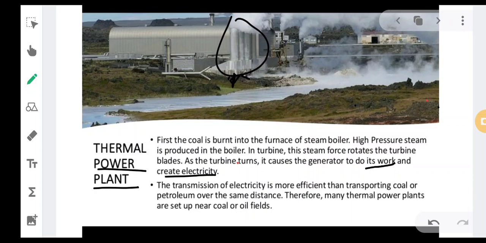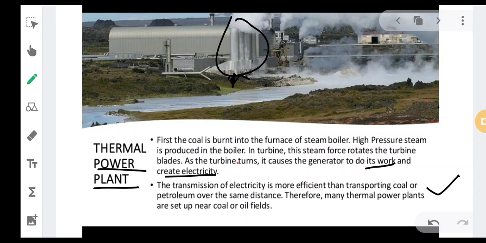The transmission of electricity is more efficient than transporting coal or petroleum over the same distance. Therefore many thermal power plants are set up near coal or oil fields. Wherever there is a coal field, where you get coal from the earth's crust, the thermal power plant is set up at that site, because transporting coal from that coal hub to the power plant is a very costly process. It costs a high amount, so that is not done, because why?